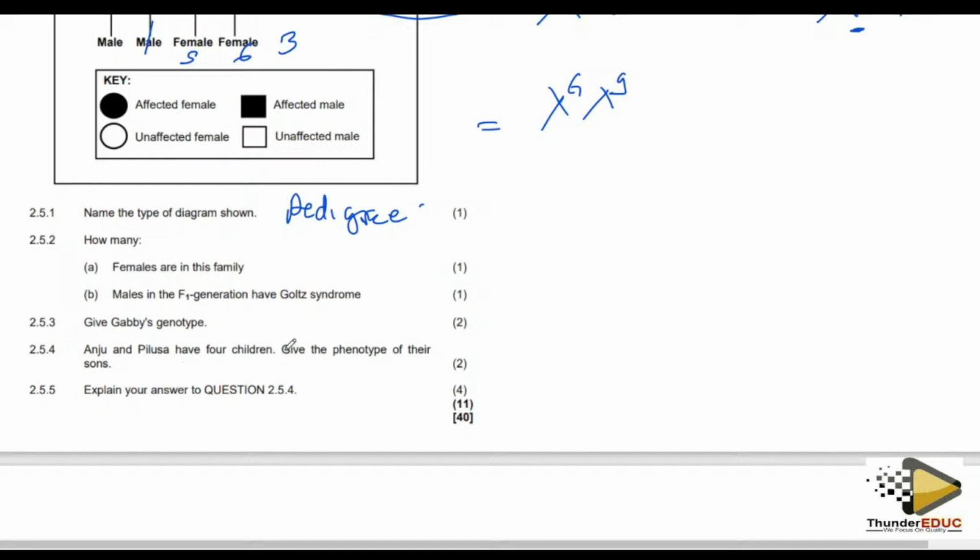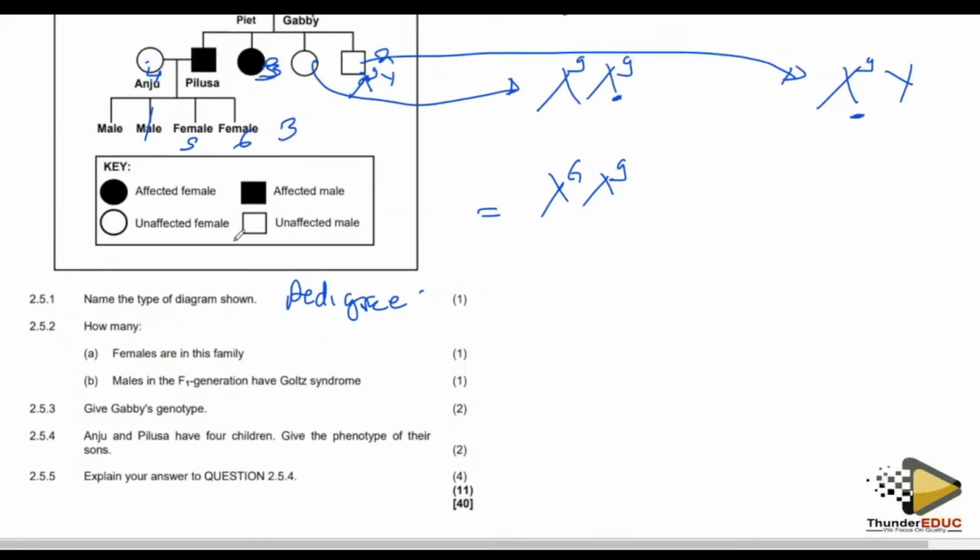They want to know the phenotype of their sons, Anju and Pilusa, because they're saying sons. Okay, the sons. So now look.